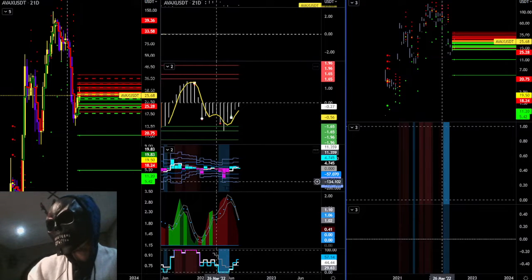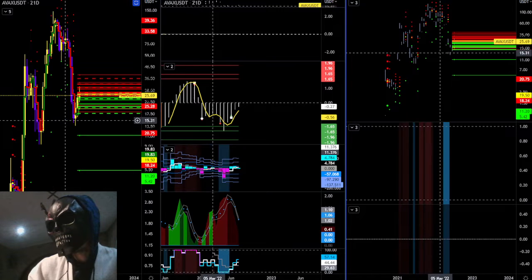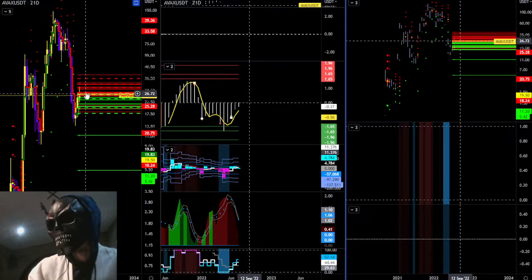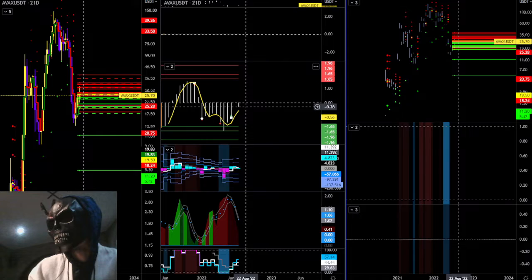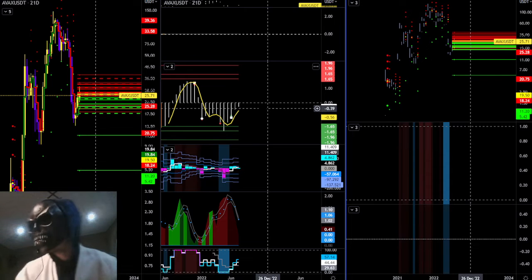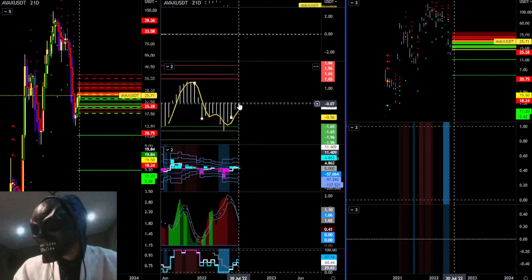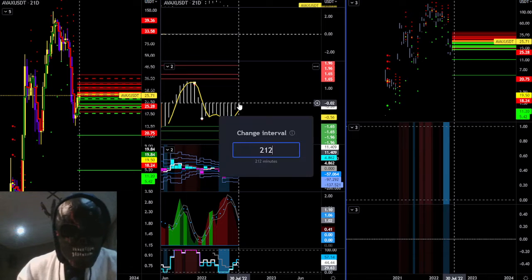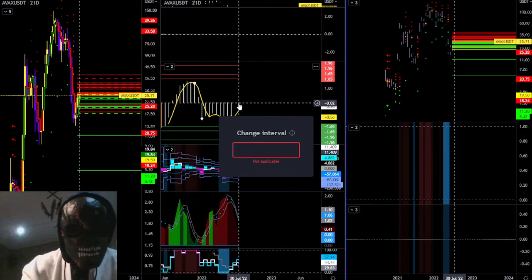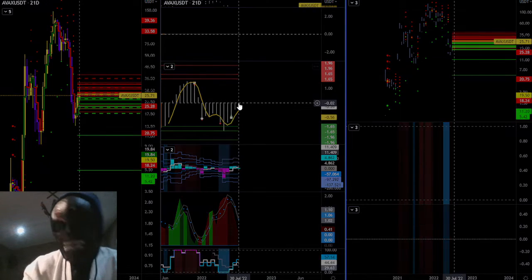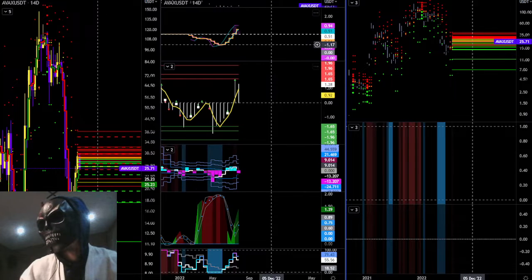Okay, so 21 day, nothing really. We've had our blue flashes. I will say Avax did pull back quite nicely in comparison to the rest of the market. So to look for continuation, maybe. So 21 day mean reversion also looking like the rest of the other market, looking to float up, wanting to push through mean reversion. Now we're going to go look for things that are going to downride.